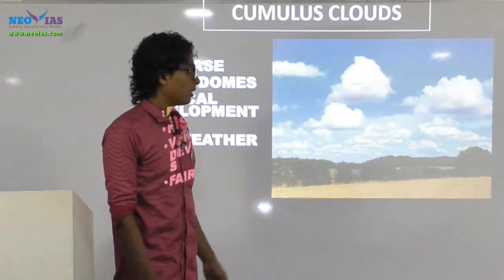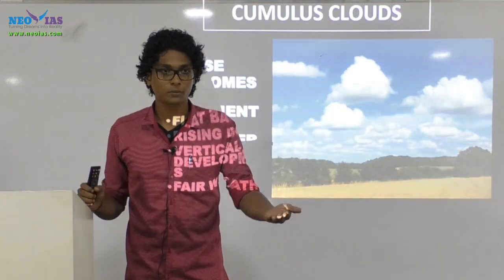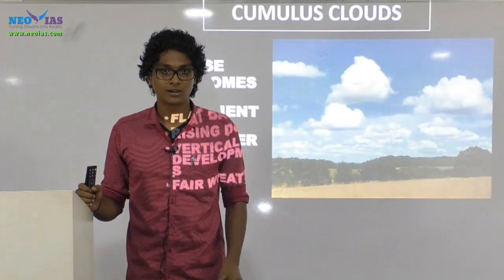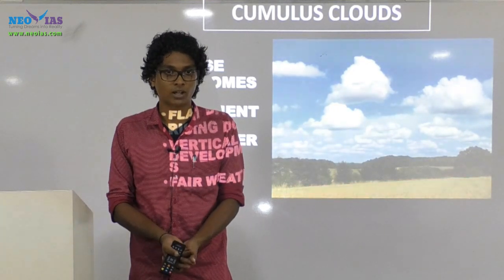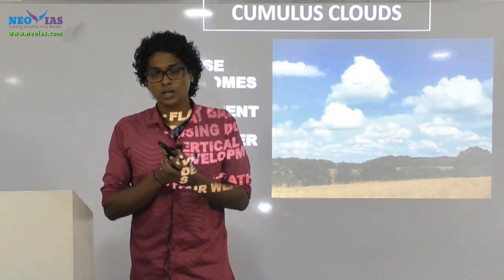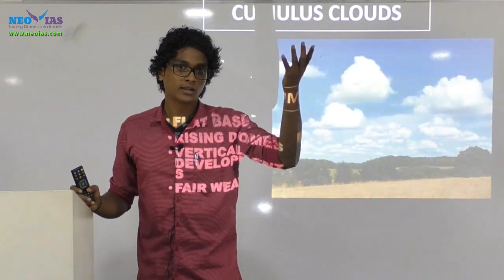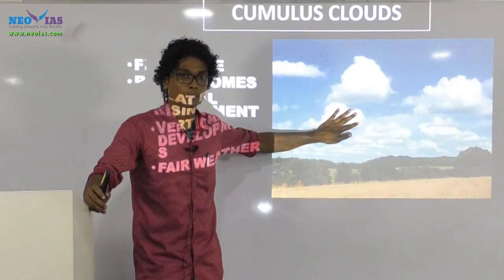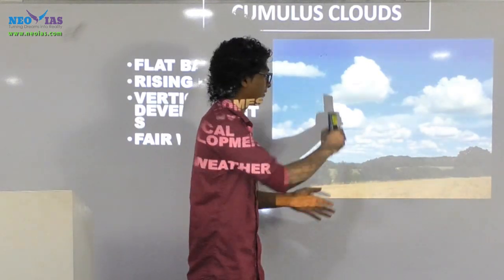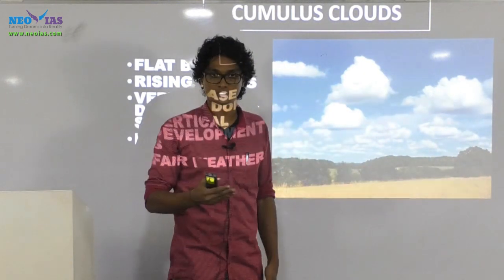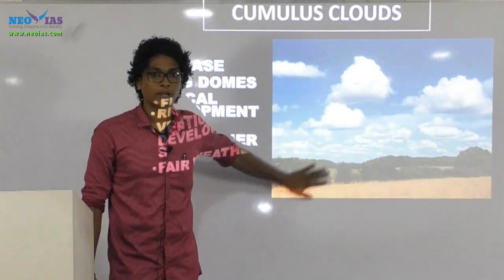Now if you need vertical development, there should be vertical movement of air, right? Which process provides vertical movement of air? Convection. If the day is hot and sunny, we will have rising air, and with that cumulus clouds will be formed. Sometimes these cumulus clouds come together to form some other kind of cloud, or they get well developed to form cumulonimbus clouds. Understood? Generally, if you are seeing cumulus clouds, they represent fair weather.